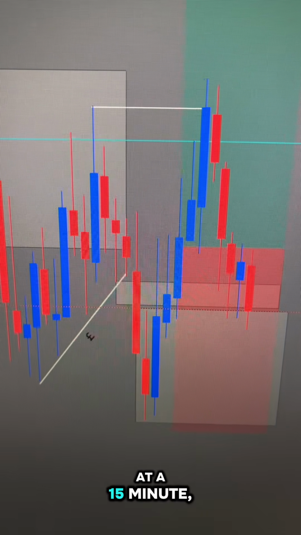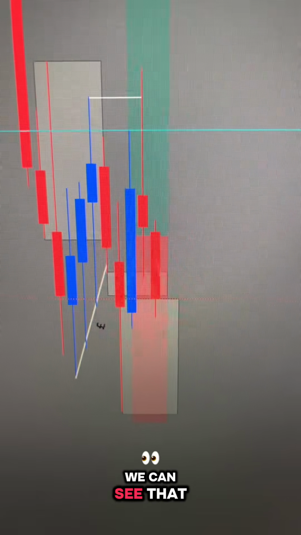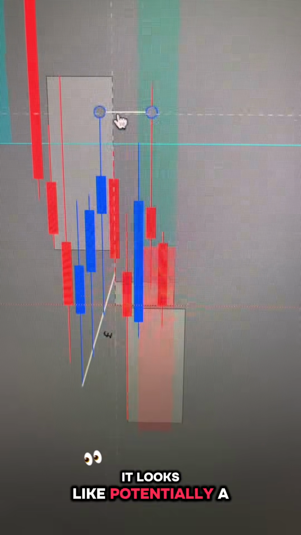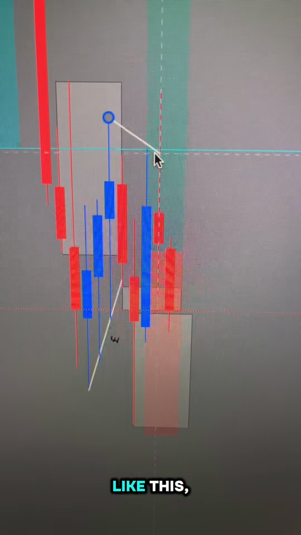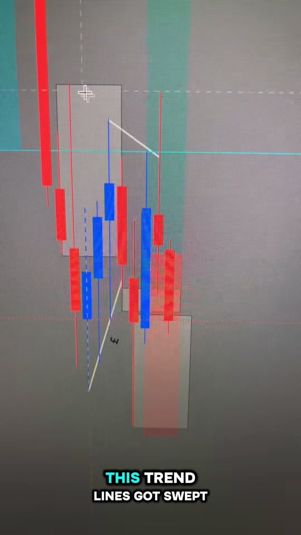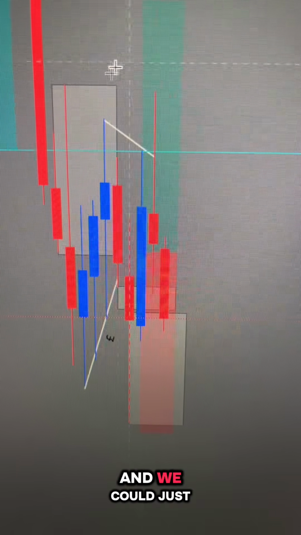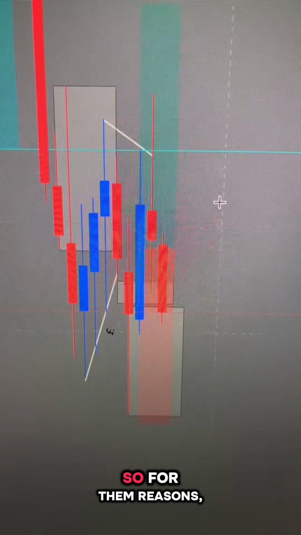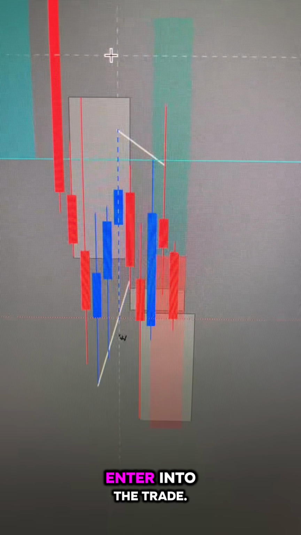But if we look at the 15-minute, we can see that this actually doesn't even look like a break. It looks like potentially a liquidity grab, because if we draw it like this, we can see that this trend line got swept and we could just potentially continue down. So for them reasons, that's why I didn't enter into the trade.